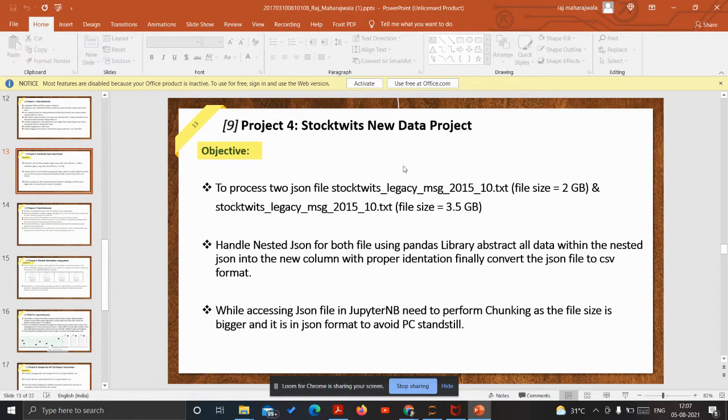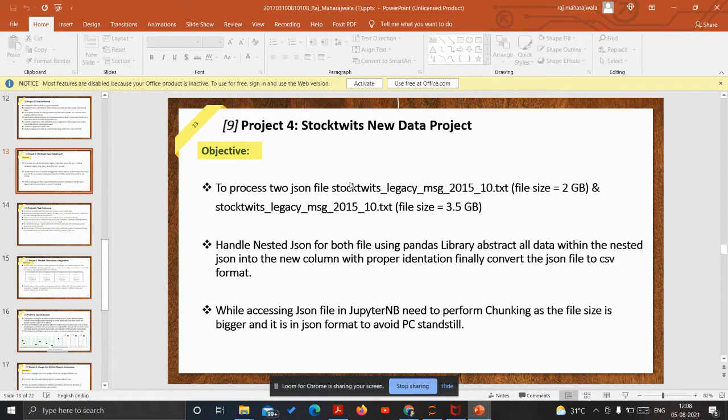Just to read these two files, for the first file, which is 2 GB, we performed data chunking. Data chunking is not reading the complete file. In this process we read, say, 2000 rows at a time, convert the 2000 rows from JSON format into the data frame format, like CSV format.